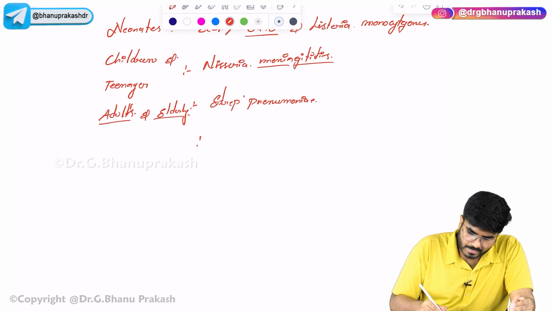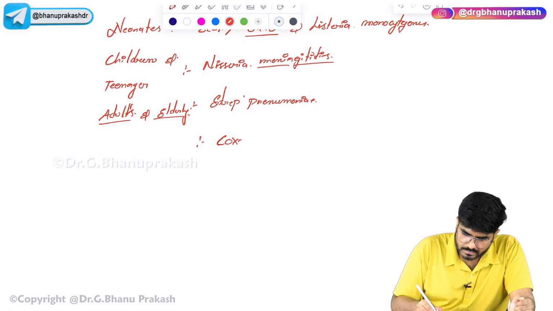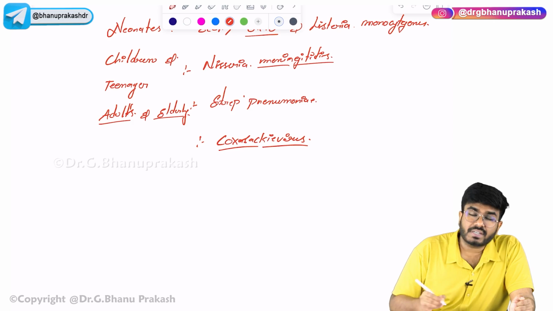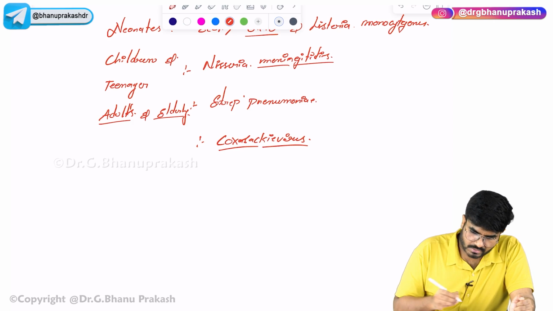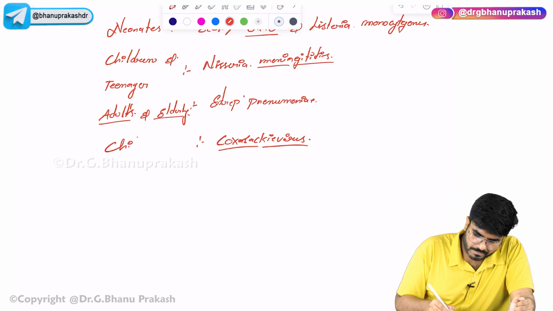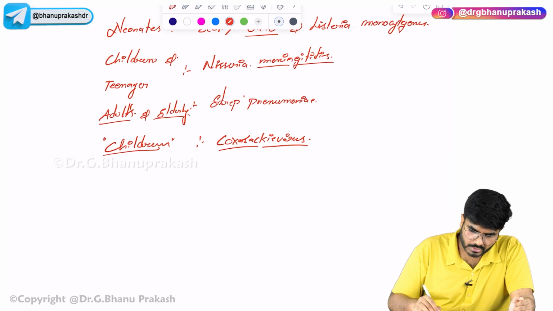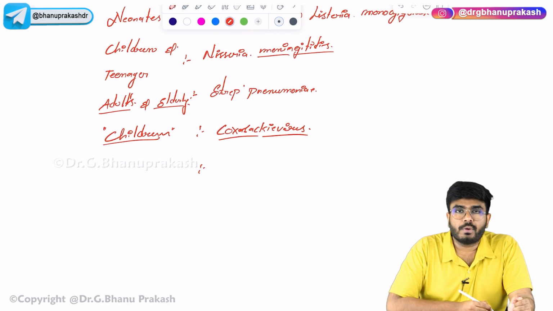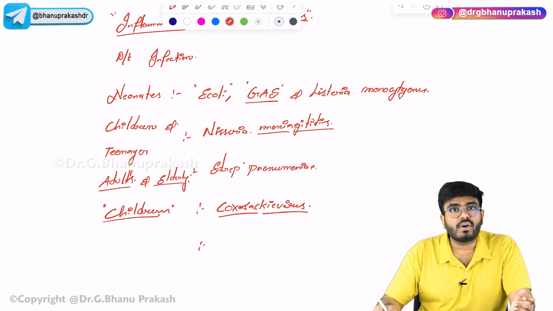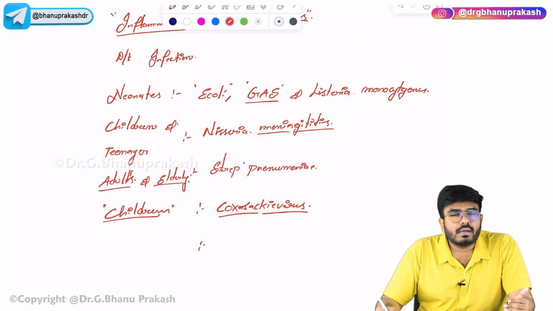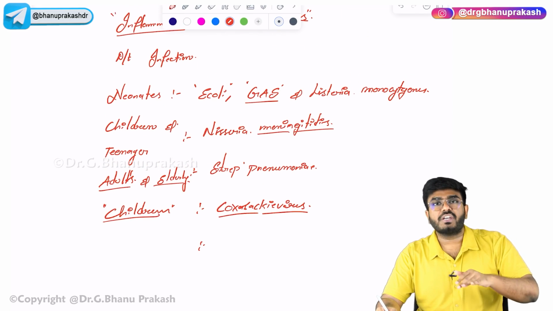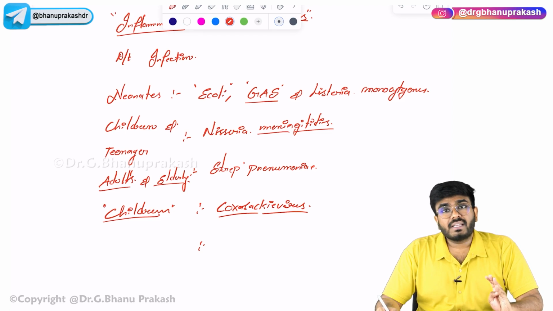See, there is a virus called Coxsackie virus. It's a viral cause of meningitis, especially in children. It comes to the children via the fecal-oral route. So far I have discussed bacterial infections leading to meningitis, but there are even fungal causes.